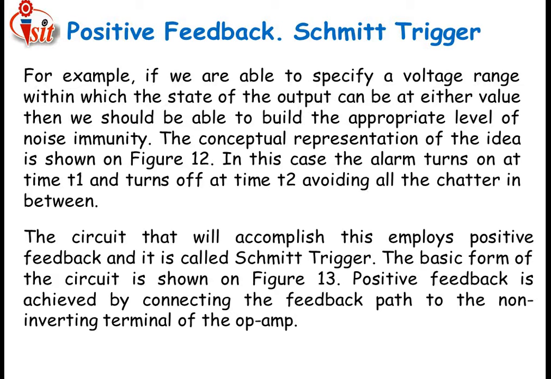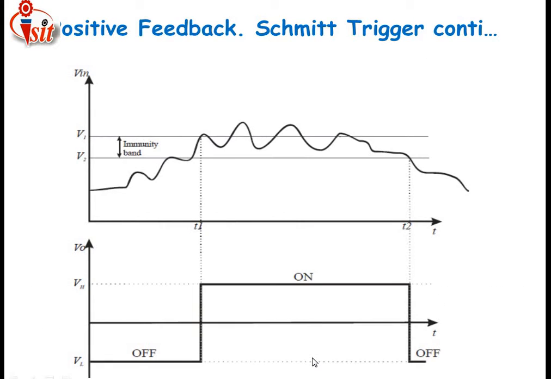As I have told earlier for this slide, positive feedback means the output introduced by the circuit is directly connected to the input, and that type of input is called the non-inverting input. Now in the positive feedback Schmitt trigger, let us see how the output is introduced. This is the input signal. The input signal has two voltage levels, V1 and V2, and between these two voltage levels, the boundary level that comes into the picture is indicated by the immunity band.